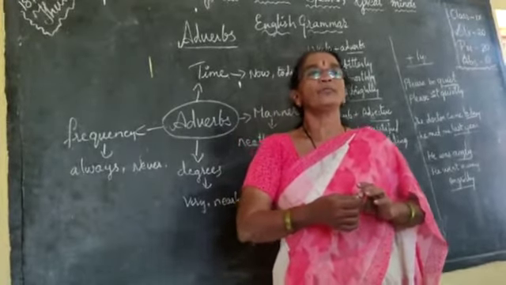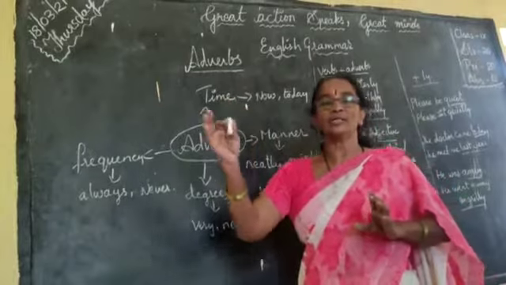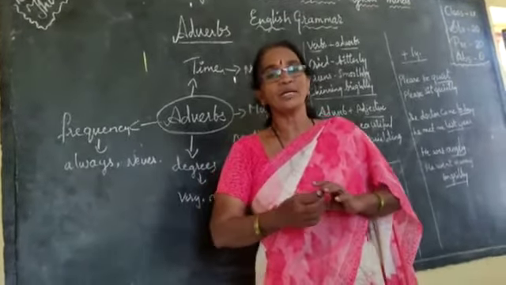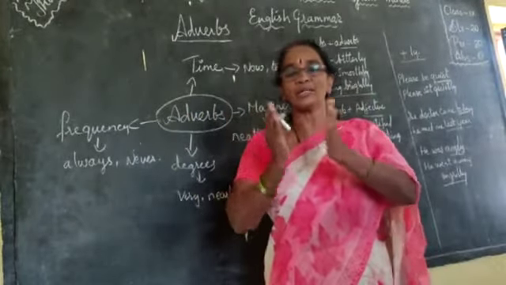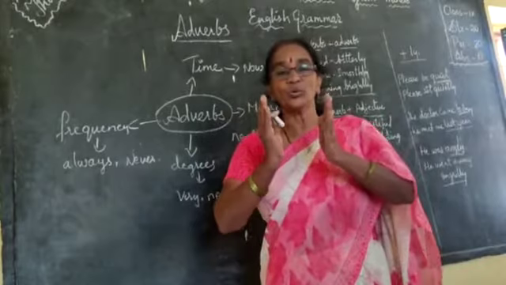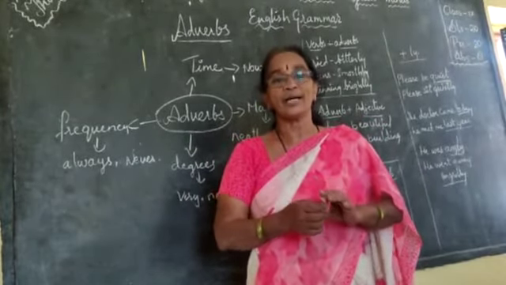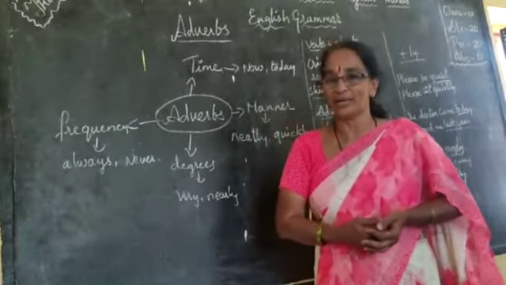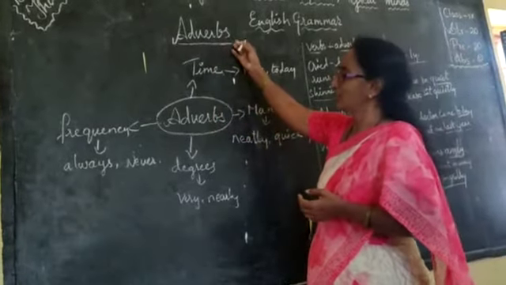Now, it's a too long distance. So it's a long distance. Long is an adjective, but sometimes we say it is too long. So the word which we add before the adjective, too, that is T-O-O, that word is called an adverb. So now let us know more about the adverbs. So come to the section of adverbs.